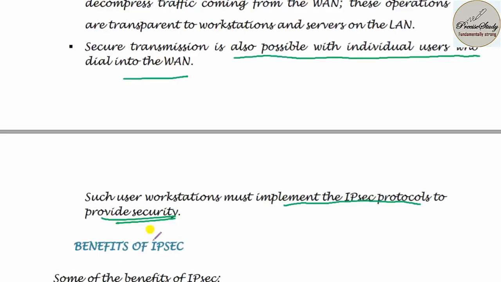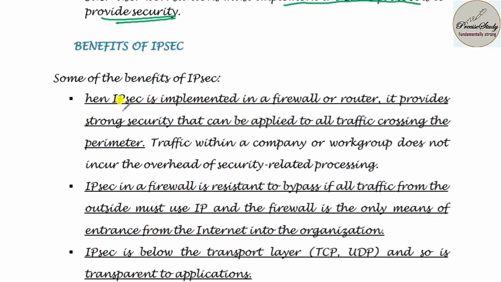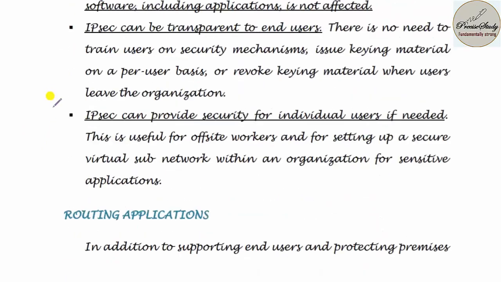What are the benefits of using IP security? Some of the benefits are: when IP security is implemented in a firewall or router, it provides strong security that can be applied to all traffic crossing the perimeter. Next, IP security in a firewall is resistant to bypass if all the traffic from the outside must use IP and the firewall is the only means of entrance from the internet into the organization. What do you mean by firewall? You are going to block unauthorized access. So this is what I mean by firewall.